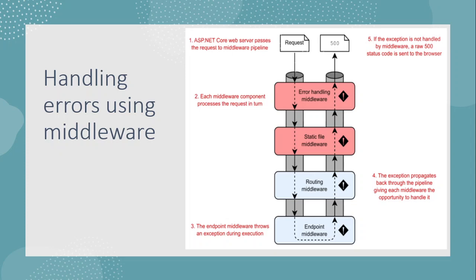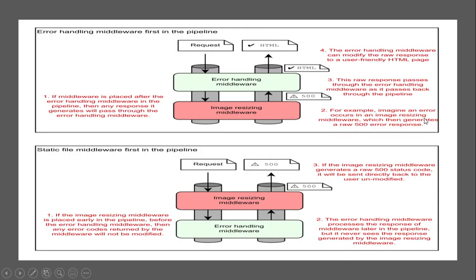If a response is generated by middleware earlier in the pipeline, then the error handling middleware cannot intercept it. See here one more flow diagram. Error handling middleware is first in the pipeline, so it gets the request, and after that the image resizing middleware is there. For example, imagine an error occurs in the image resizing middleware, which then generates a 500 error response.